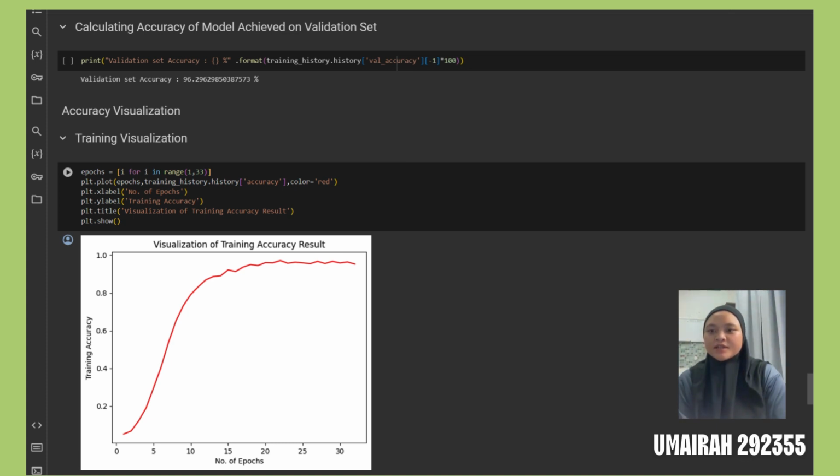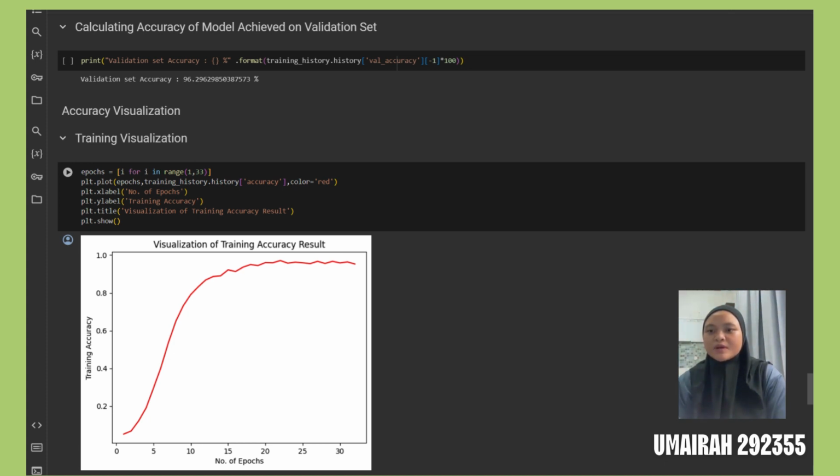Now we have to pass the accuracy. We use plt because just now in importing libraries we used import matplotlib.pyplot as plt. On the X-axis we need to pass the epoch list 1 to 30. On the Y-axis we need to pass the training_history.history that will give the training accuracy over all 30 epochs. And we use the color red for the graph. After we run this, we get the 30 epochs, and the red graph is the training accuracy. We plot all these 30 epochs on both axes. This 30 is the number of epochs and this is the corresponding accuracy of the training set.